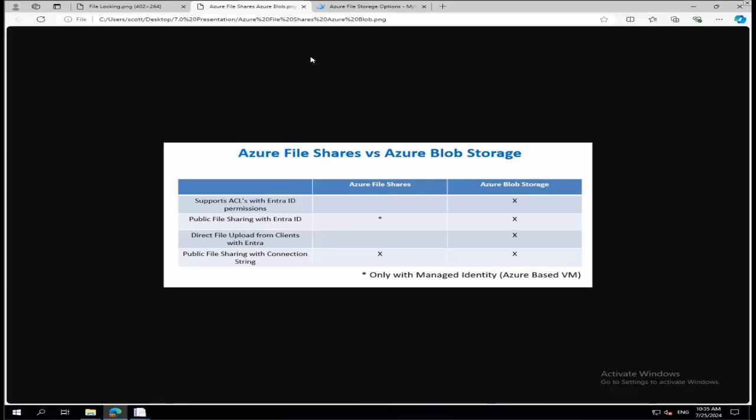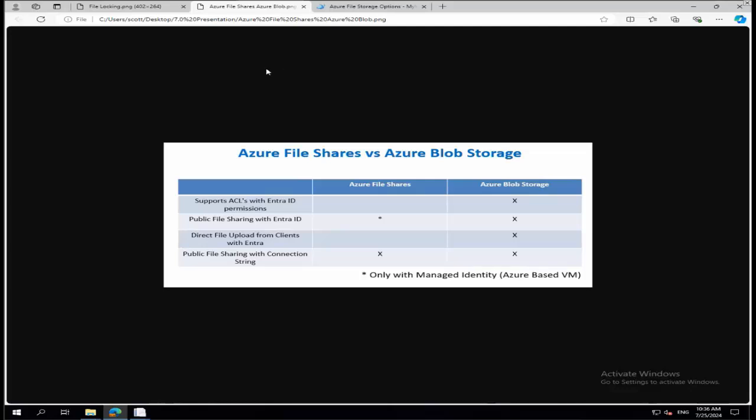But then there's a lot of other customers that maybe want to do a lift and shift scenario, and they want to have that level of individual file and folder permissions. And that is available through Azure Blob Storage using Data Lake with the hierarchical namespace extension. And we do support that as well. So it's kind of a long list of ways that we created. That's why it took us so long to come out with this version, because we do support multiple scenarios, and we also support a very high level of security if that's a requirement for customers to be able to implement MyWorkDrive to access that storage as well.